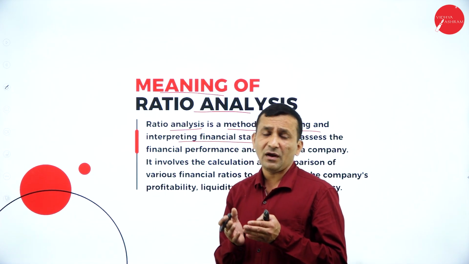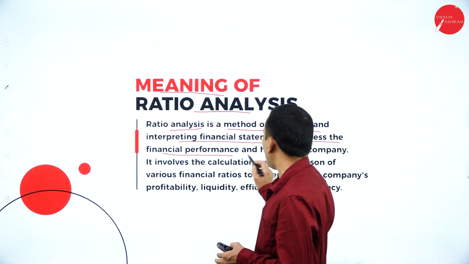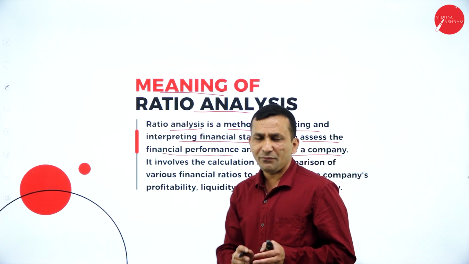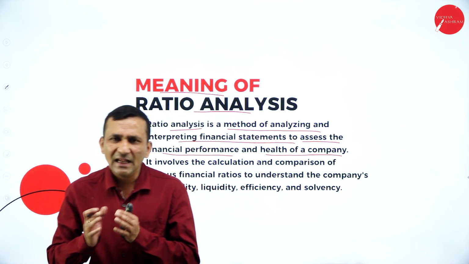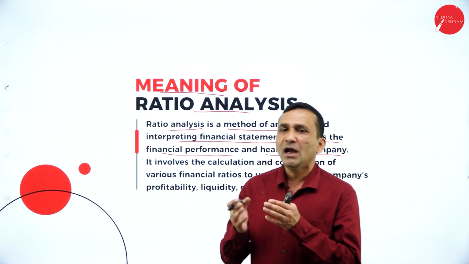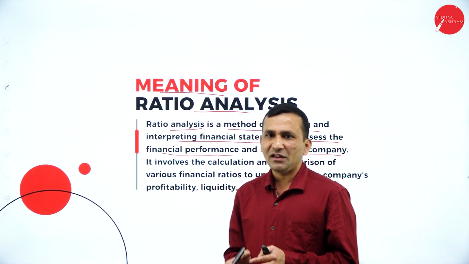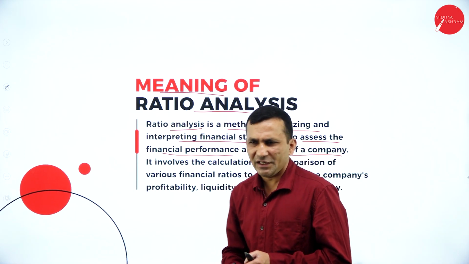This is one of the famous analysis tools to assess the financial performance and health of the company. If a company wants to run in a healthy manner, we definitely need proper decisions, proper planning, timely interpretation and timely communication. So this is a very useful tool here.